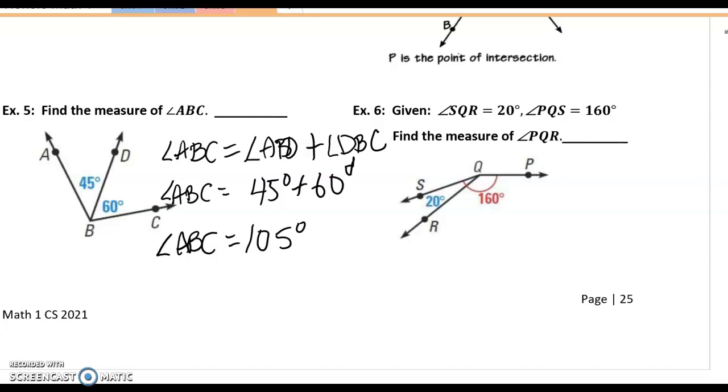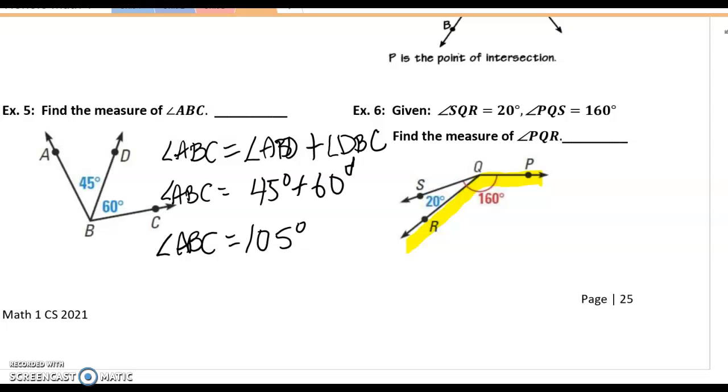All right, moving on to example 6. We are given angle SQR is equal to 20 degrees, and angle PQS is equal to 160 degrees. We want to find the measure of angle PQR. Again, I'm going to highlight the angle that we are interested in, angle PQR. We have to be careful, paying attention to the notes and the symbols that are on the diagram.